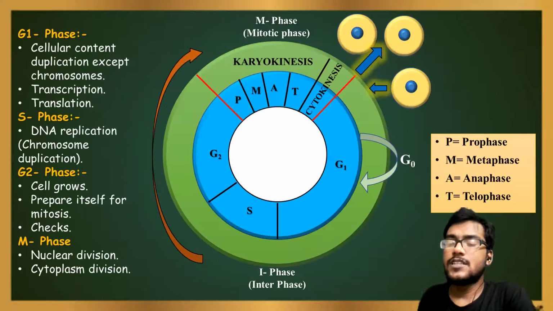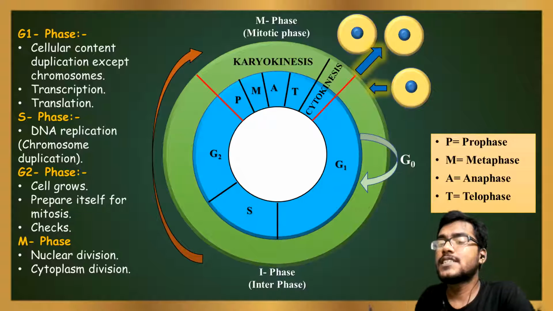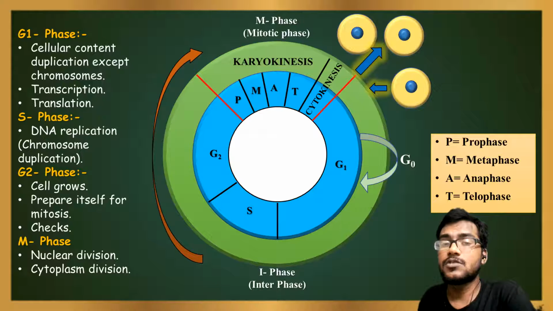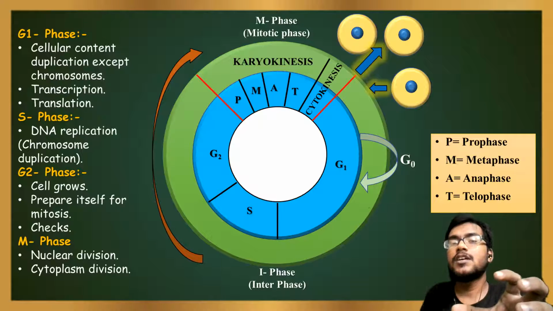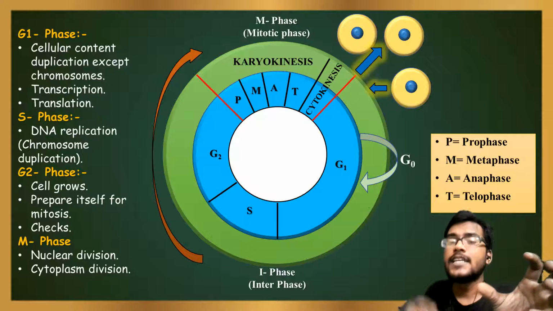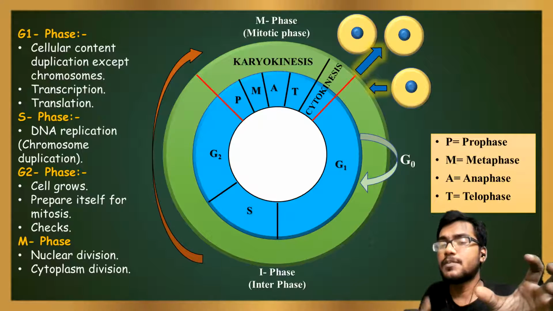G1 phase is the first gap phase or first growth phase of the cell cycle. It is also known as the post-mitotic phase, as this phase occurs just after the mitotic phase. Cells released from the M phase enter into the G1 phase. That's why this is known as the post-mitotic phase.